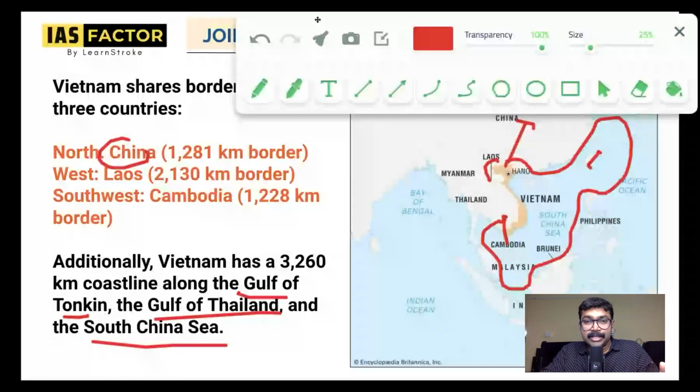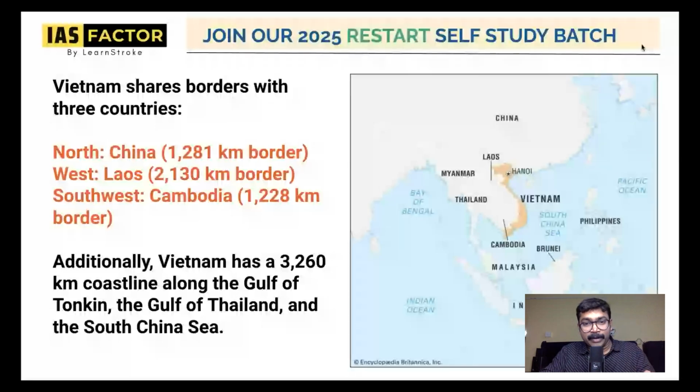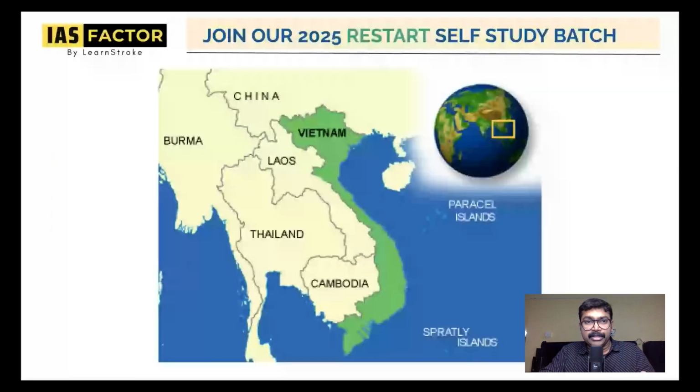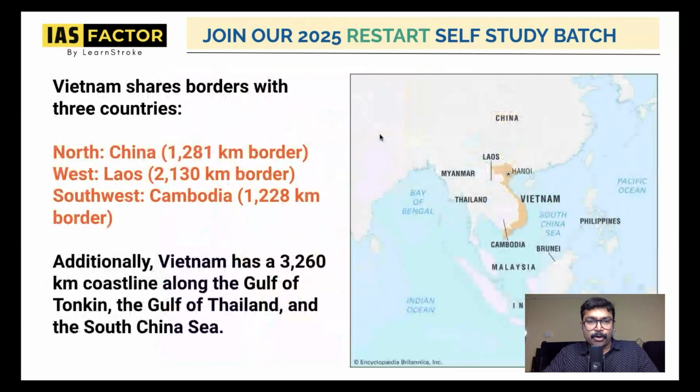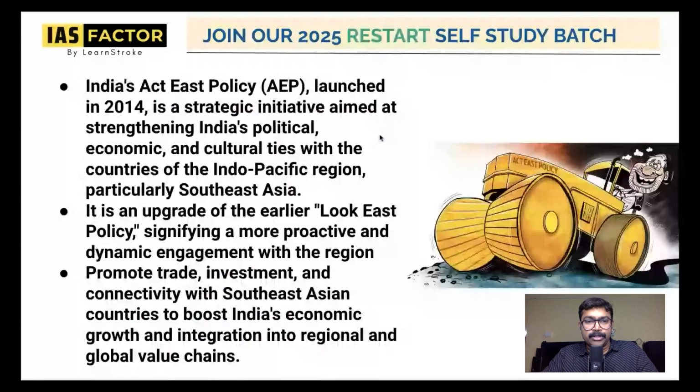Such questions are very, very important for the UPSC prelims also. So know an idea about this thing. In this, you can identify this very clearly. It has a border with Cambodia, and it has a border with Laos, and definitely it has a border with China. So China, Laos, and Cambodia. It has a border with these and all the islands on this. So know about Vietnam, and I wanted to tell you about the Act East policy also.